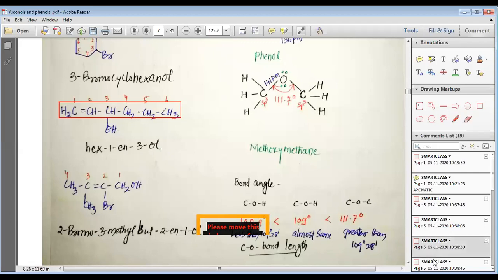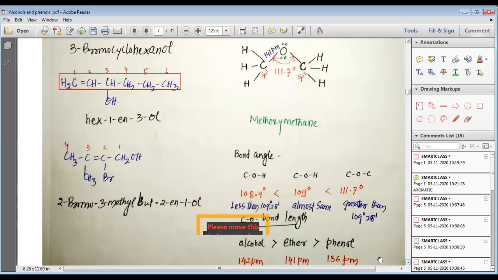Then we have the next one, my dear students, that we have a long chain of carbon which contains alcohol. So the carbon which is bonded to the alcohol is given priority. So numbers are given as 1, 2, 3, 4. The second carbon is involved in a double bond, so it is 2-ene, 1 carbon alcohol, 1-ol, total 4 carbons, so but, and on the second carbon we have